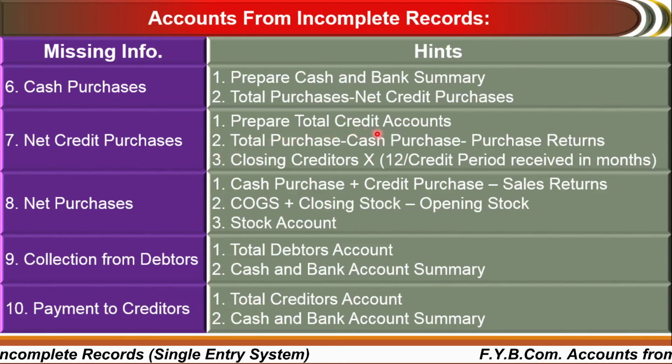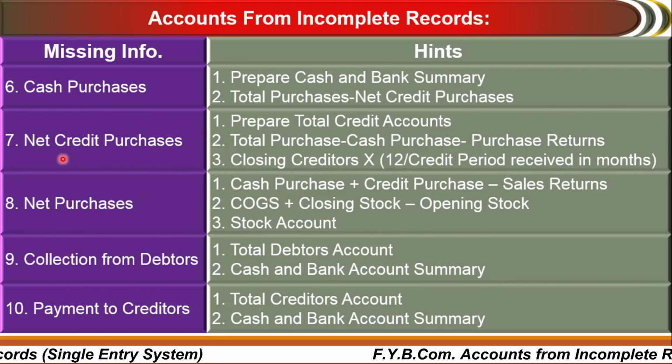Prepare the total creditors account: total purchases minus cash purchases minus purchase return, or closing creditors into 100 divided by credit period received in a month. So these are some methodologies. In the example, we will discuss it more clearly.